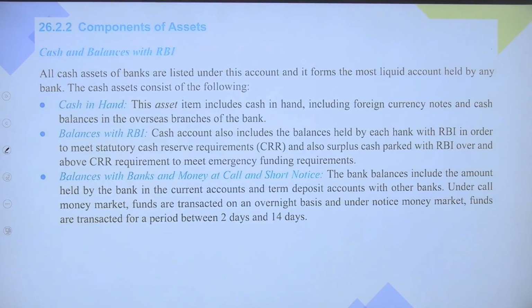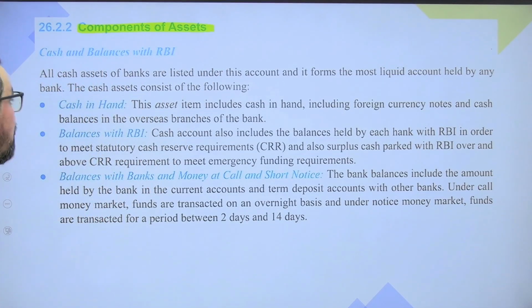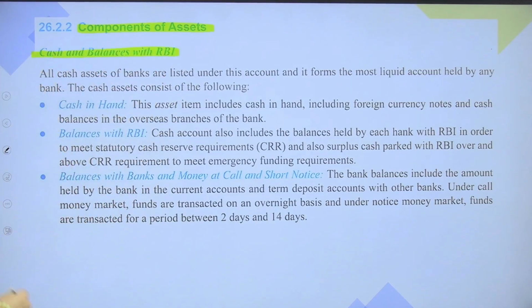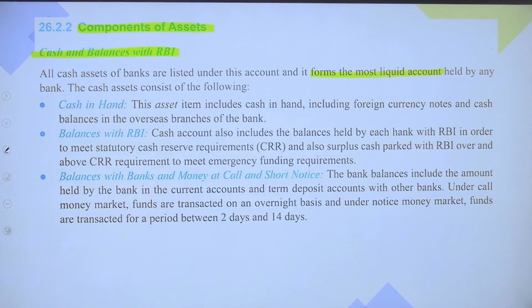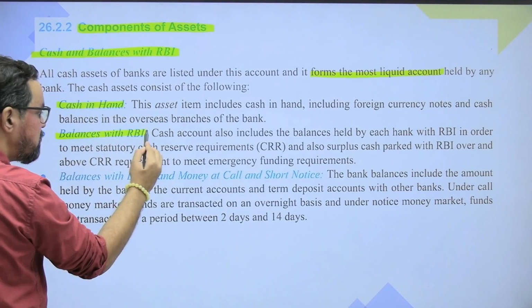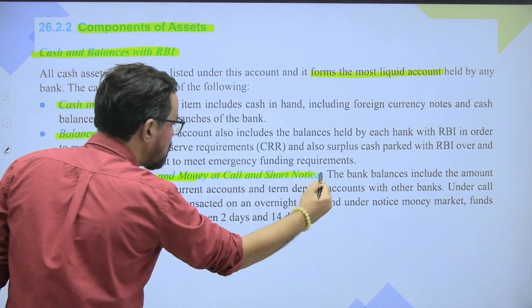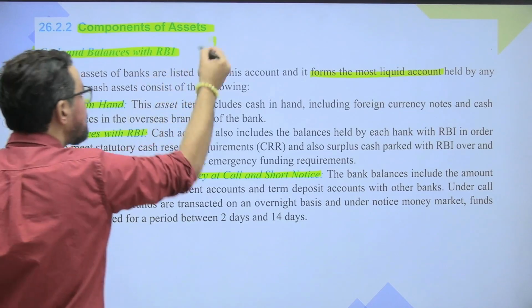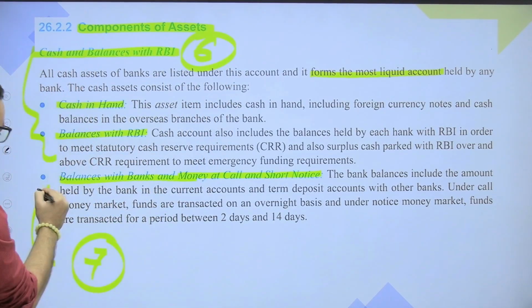Now the next one, components of assets, schedule 6 to schedule 12. Okay. So which include assets, cash, and balances with RBI. Okay. So all cash assets of a bank are listed under this account, and form the most liquid accounts held by any bank. Cash in hand, balances with RBI, balances with banks, and money at call and short notice. Okay. So these two come under this particular head. It is schedule 6, and this is part of schedule 7. So this comes under schedule 7.